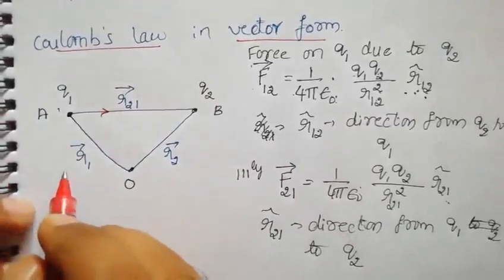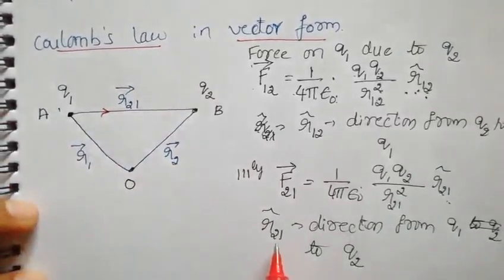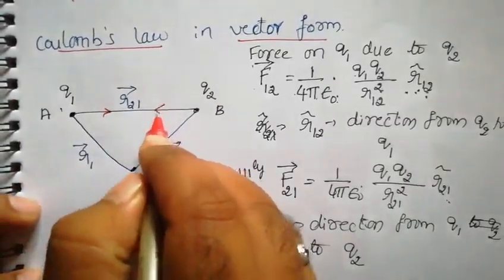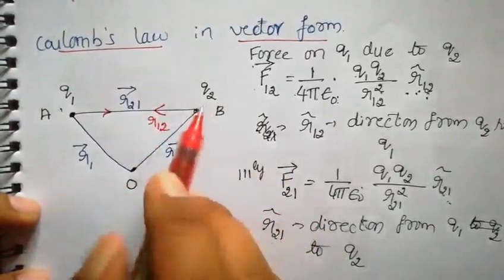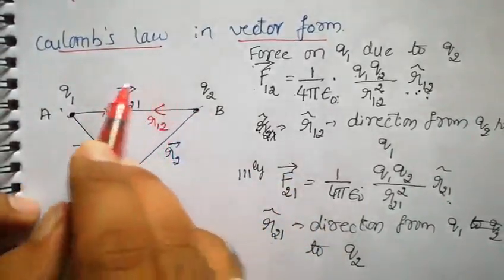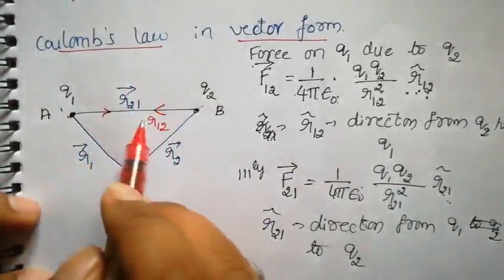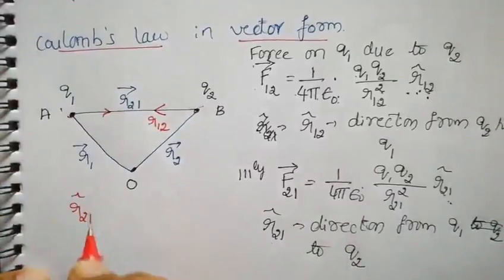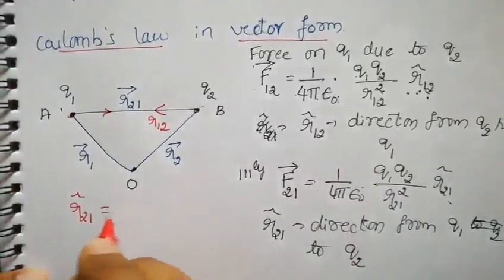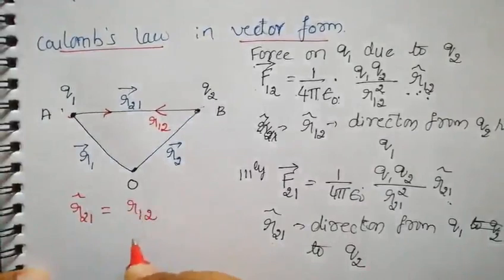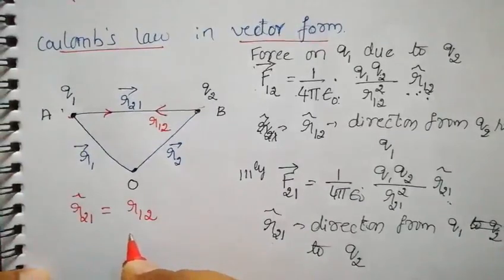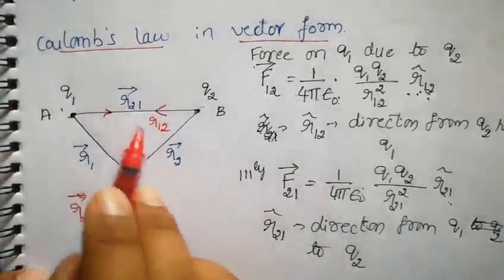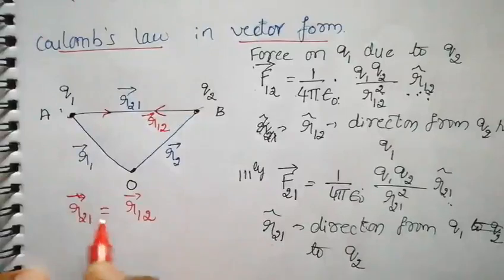So similarly, r12 is done, r21 is done. r12 will be in this direction, that is, r12 means the distance from 2 to 1. So from this diagram I can write r21 vector r cap, that is equal to what now, r12. Yes or no, can we write that or not? These two are in opposite directions, so I take a negative sign.